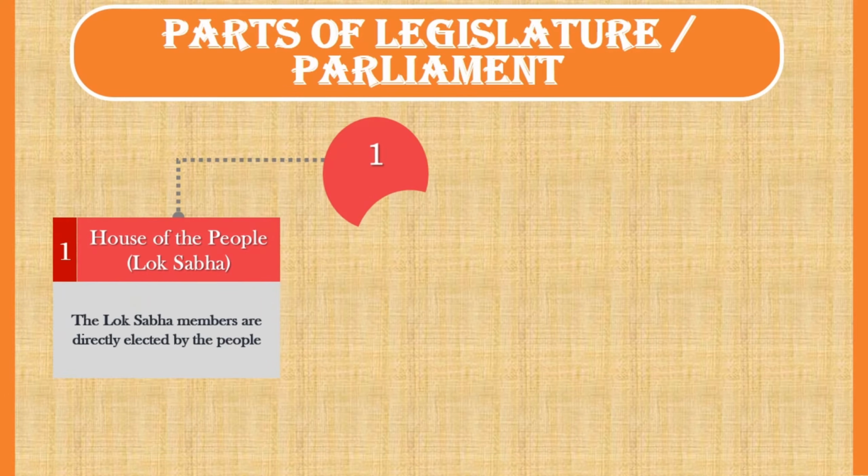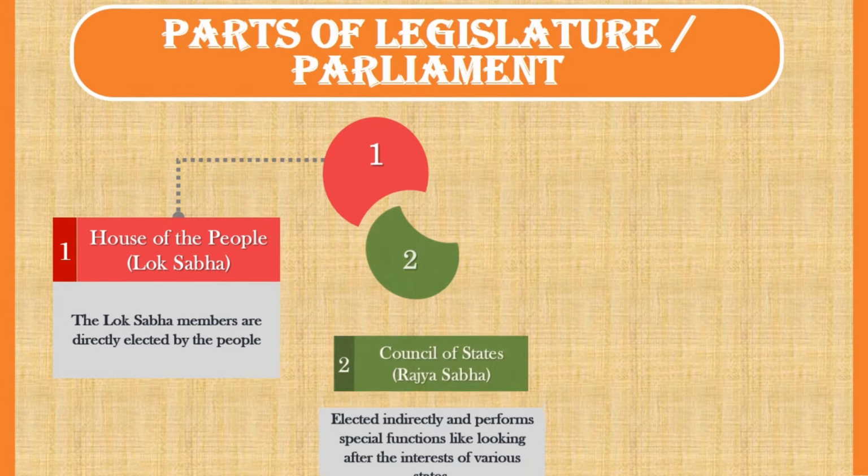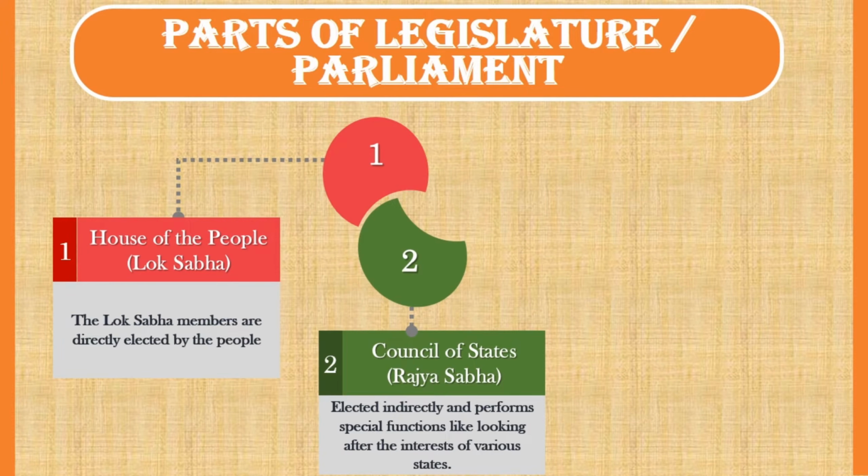The first part is Lok Sabha, which is also called House of the People. The members of Lok Sabha are directly elected by the people of India. They represent the common citizens and are responsible for making laws. The second part is Rajya Sabha, which is also called the Council of States. The members of Rajya Sabha are elected indirectly by the members of state legislative assemblies. They represent the states and perform special functions like protecting the interests of the states.